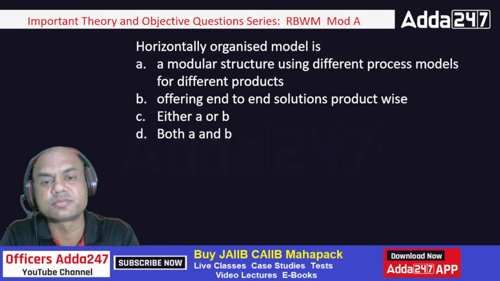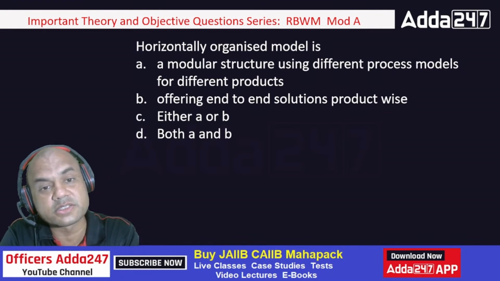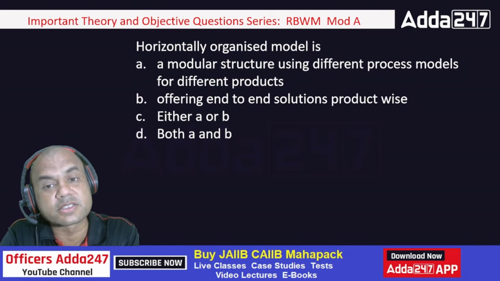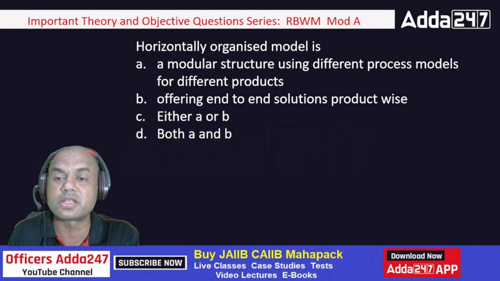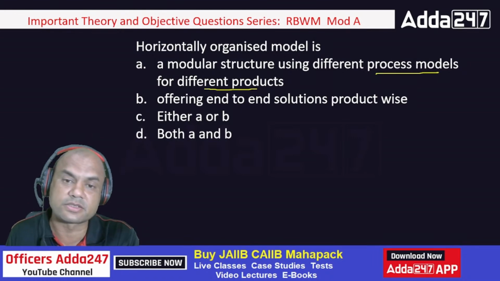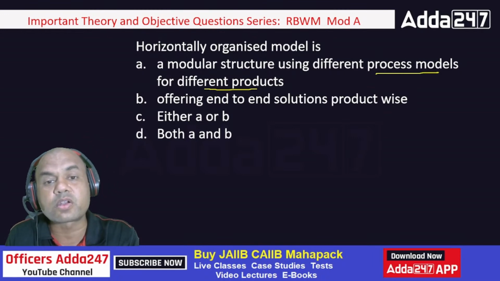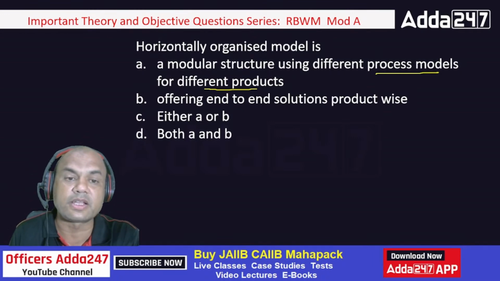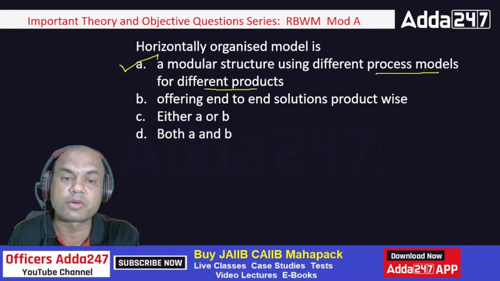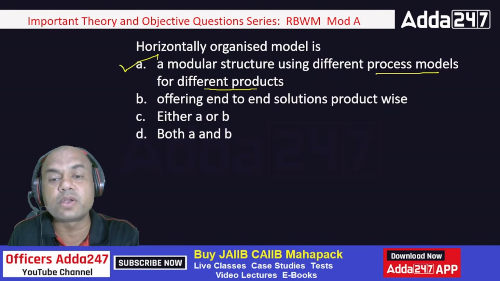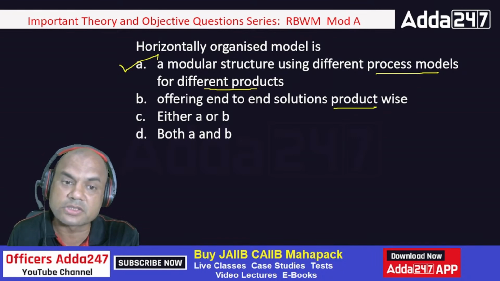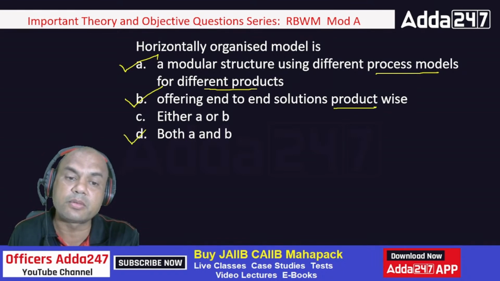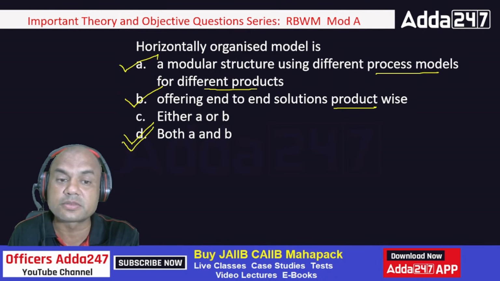What is the answer? Horizontally organized: modular structure offering different process models for different products. So is this the answer? Yes. Product-wise it is classified, that is horizontally. So A is right. But what about B? Offering end-to-end solutions product-wise. End-to-end, here again product-wise. So this is also true. So the answer is D, both A and B. Okay, this is my answer.